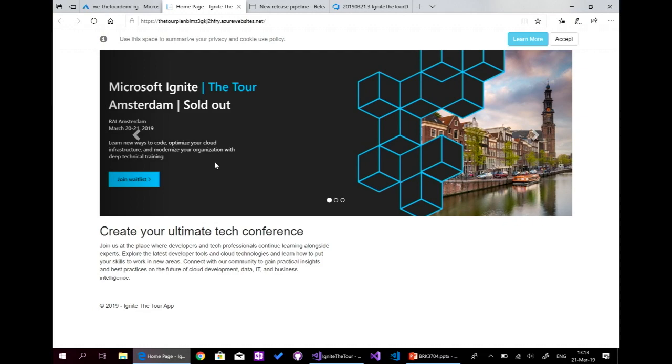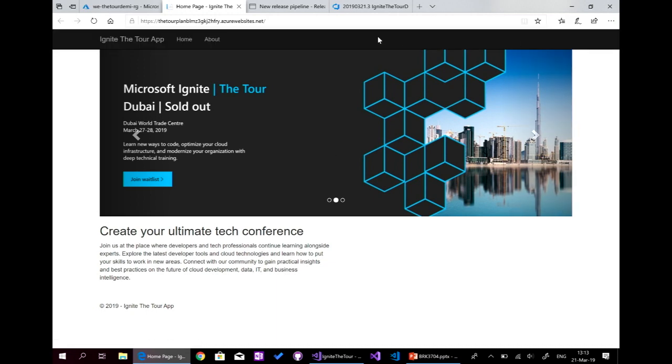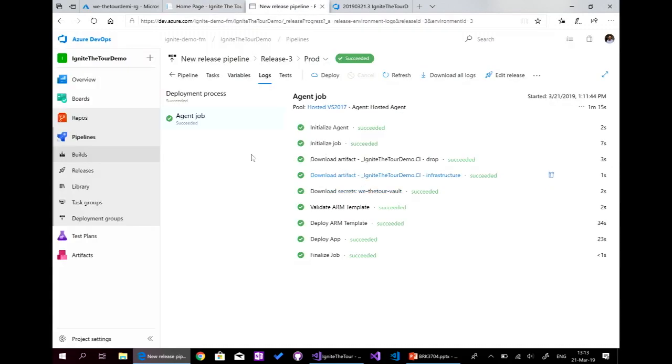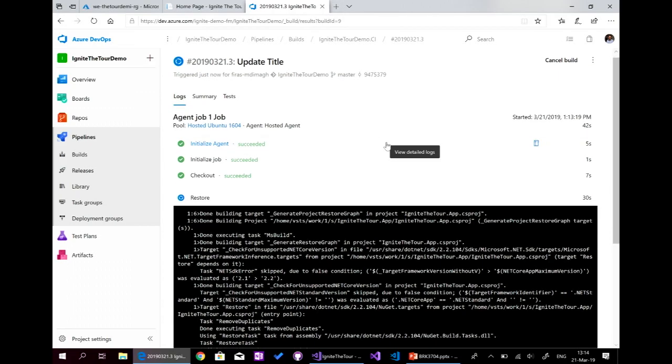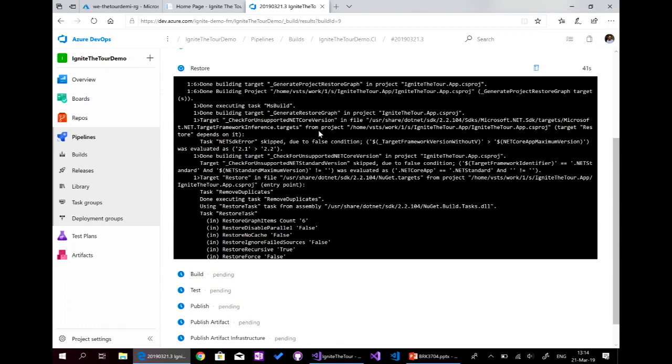application deployed on Azure. It's not fully automatically deployed the first time. This time we have the Ignite the Tour app. We updated the title. We added the demo to view the automatic process. And we'll see how it works. This is the first one. So here, the update. So update the title. It will create the package and push it directly to Azure. So we'll wait and see. Here for the build. It's Azure DevOps.